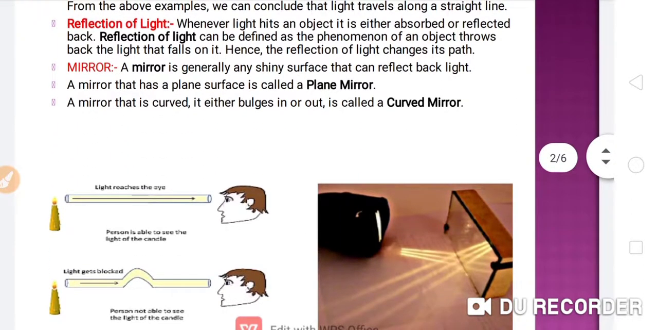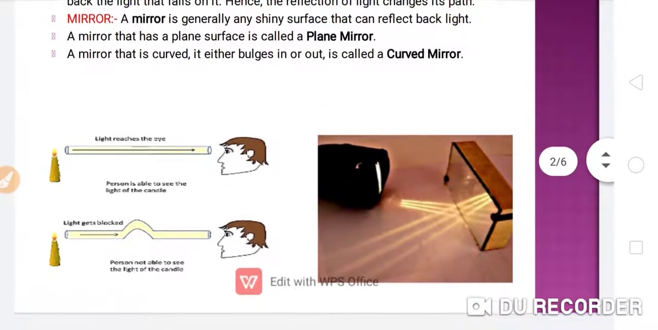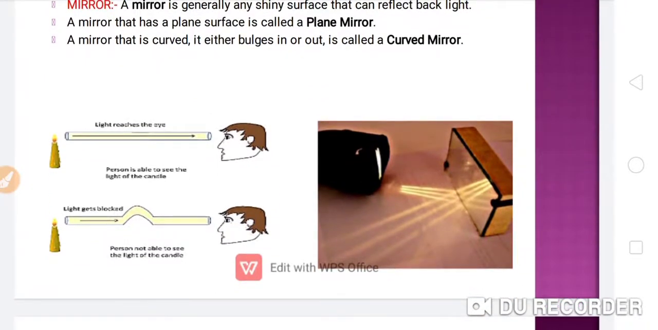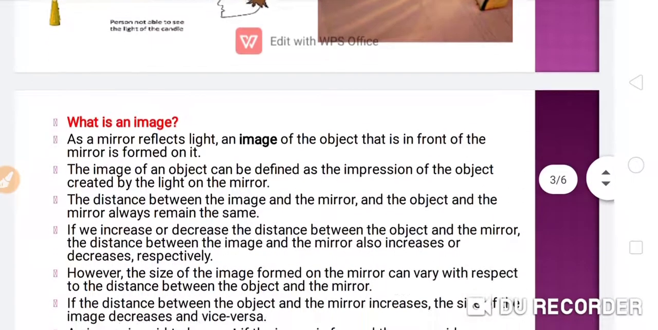So students, you can see in this figure, in the first figure, the activity which I have discussed with you, and in the second there is a plane mirror and reflection is going on. You can see this clearly in the figure.